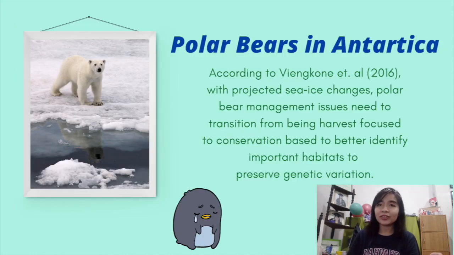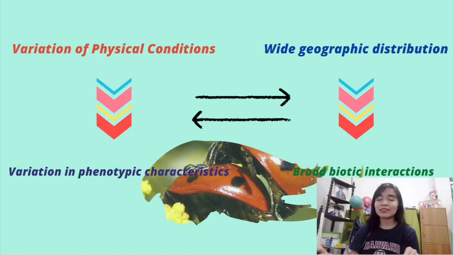We all know that Antarctica is limited due to its geographic location. So polar bears' gene flow is restricted also, especially since the nature of their habitat is rare. So together, let's preserve polar bears. The entirety of this presentation tackles how variation of physical conditions leads to variation in phenotypic characteristics. Species with wide geographic distributions encounter a broader range of biotic interaction. I hope you learned something from this topic.